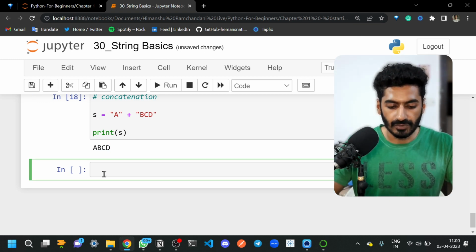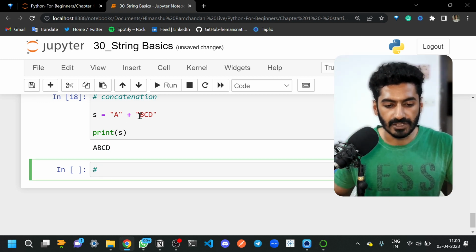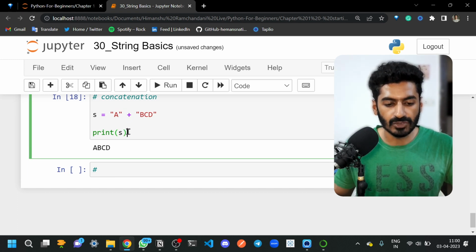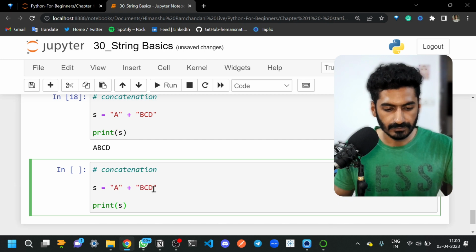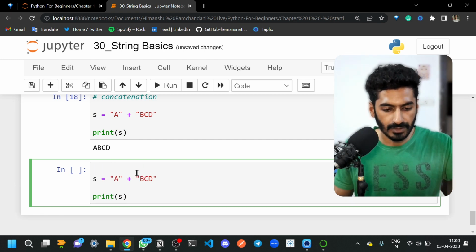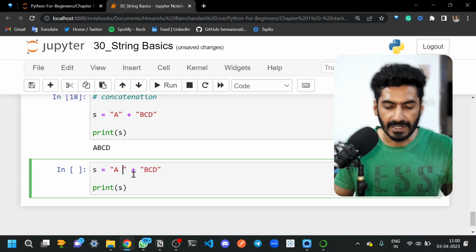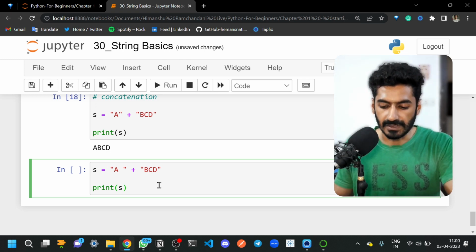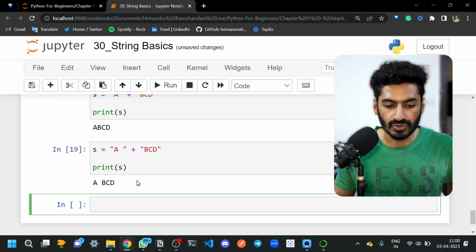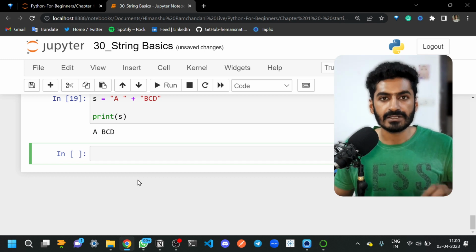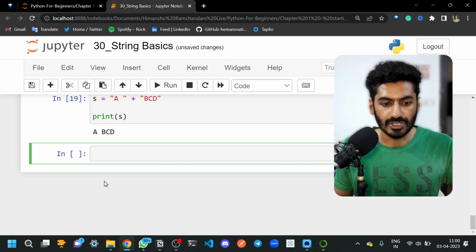So this is how you work on concatenation. You're just adding those strings. Let me give you one more example here. If I pass a space here, a space will be considered a character. We already know this. So when you add this, you will see A space BCD will be a new string. The string's value cannot be changed.